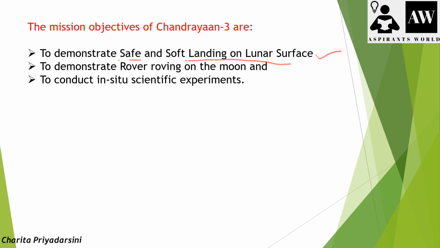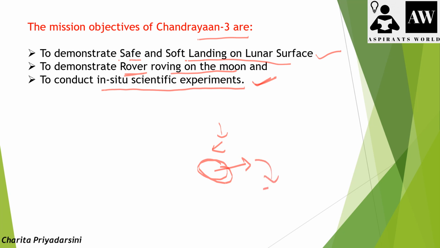This is one of the main objectives, followed by, as we discussed, the rover roving on the moon and conducting in-situ scientific experiments. So this is very important. Overall, Chandrayaan 3 has three objectives: the safe landing, after landing the separation of the rover, and this rover conducts the in-situ experiments and gives the chemical composition information back to the ISRO center. This is as simple as that.